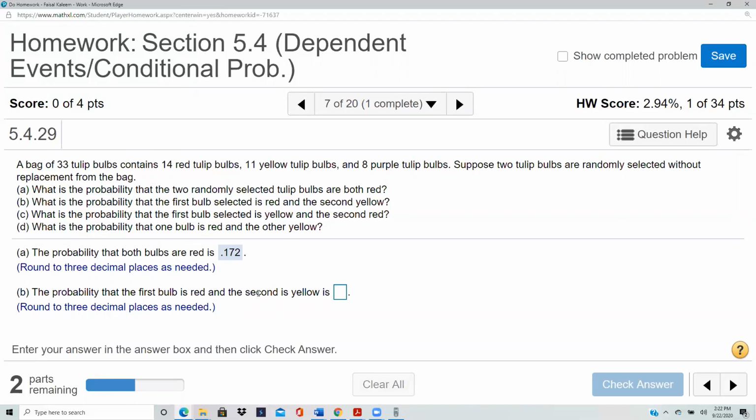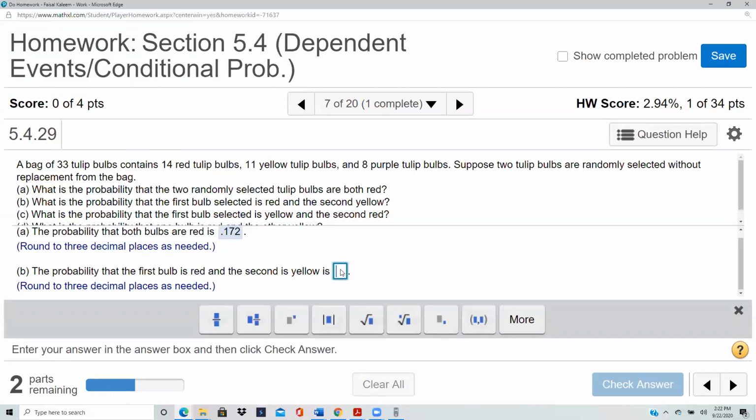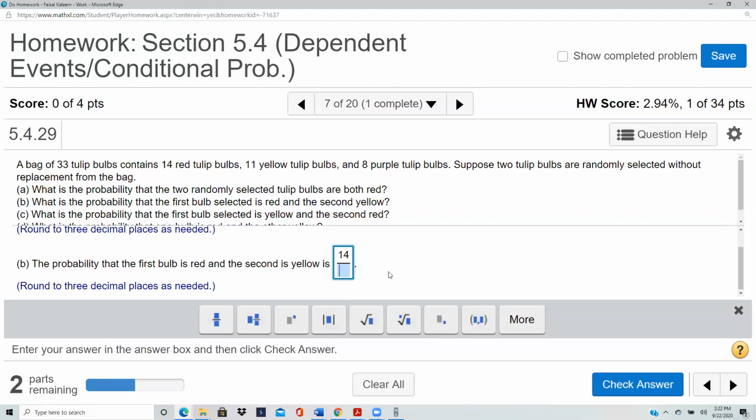First red, second yellow. So first red would be 14 reds out of 33 total. And you want second yellow, so there are 11 yellows. And now there are 32 total the second time around.